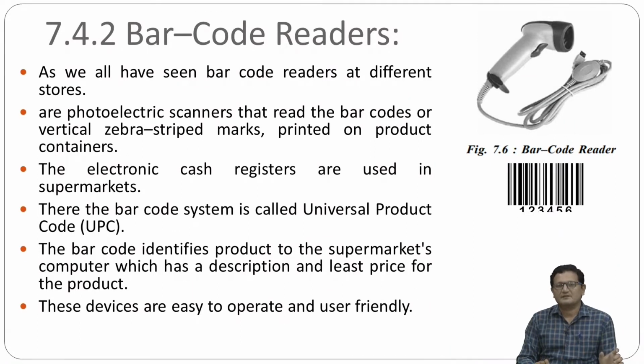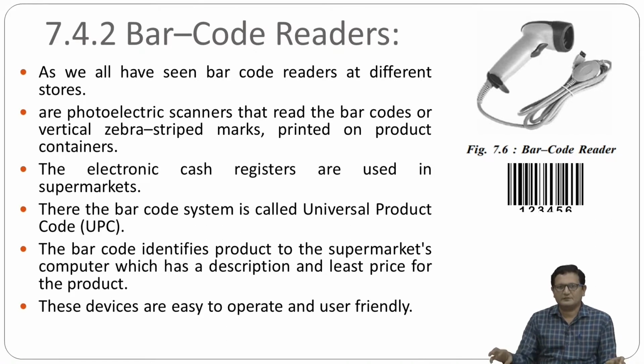Now, whenever you do shopping from a mall and give the product to the person generating the bill, that person will have this type of handheld scanner, which is called a barcode reader. Using this barcode reader, that person throws a laser light on the bars, and based on their thickness, the barcode reader will recognize the product code.